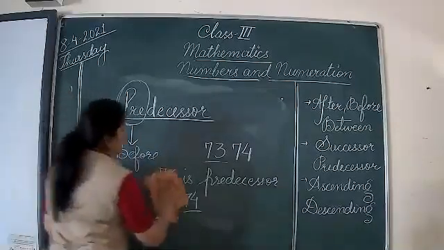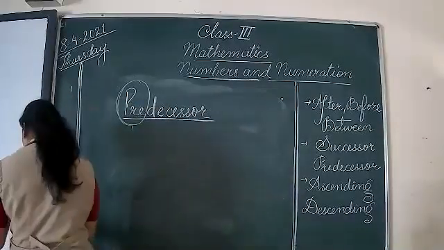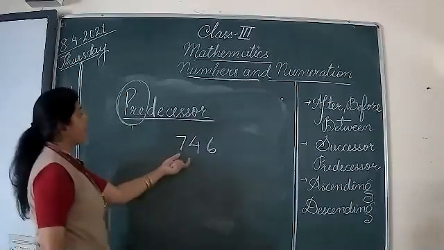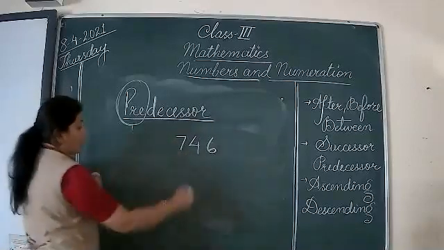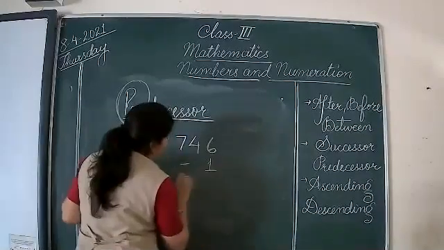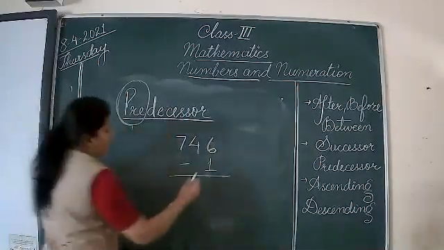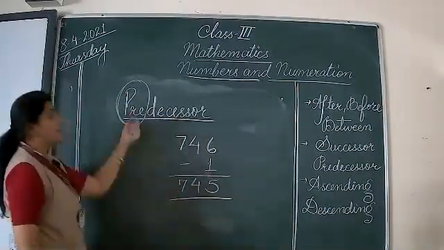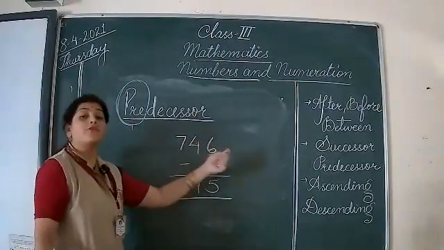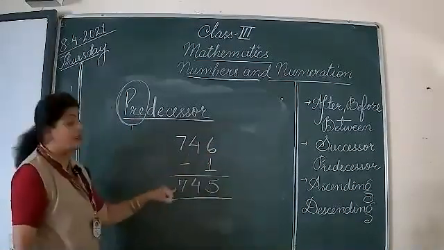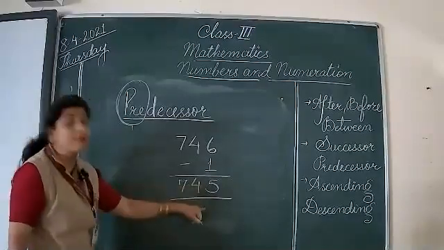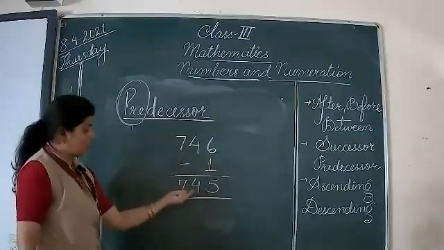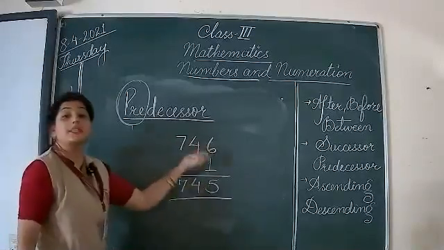When you go for 3-digit numbers like this, 746, I have to find out the predecessor for this. Then what will I be doing? I'll be subtracting 1 from this, and then the answer is 745. This is the predecessor of 746. This is the predecessor that comes just before 746. This 745 comes pre to 746.